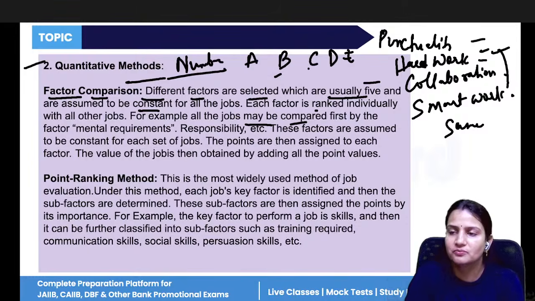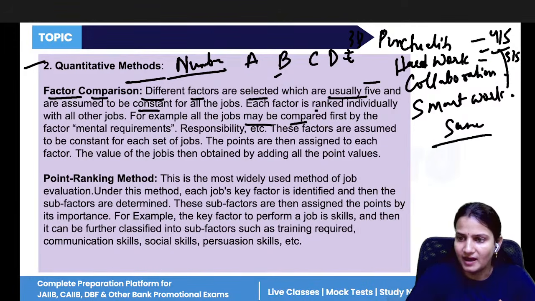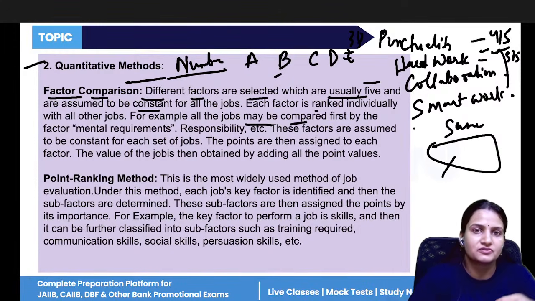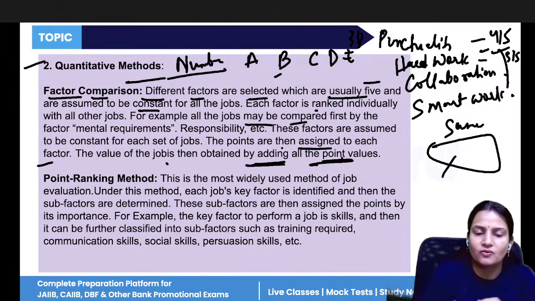Like in punctuality, employee A is getting 4 out of 5. In hard work, employee A is getting 5 out of 5. Then employee B is getting 3 out of 5 in punctuality. Likewise, all the points will be added and then it will be decided which one is kept first and which one is kept low. So the points are assigned to each factor and then added up.